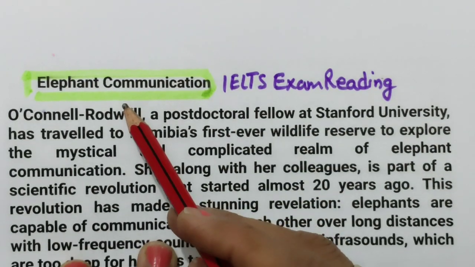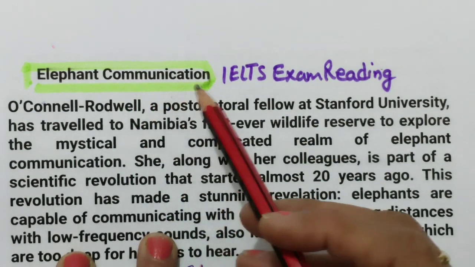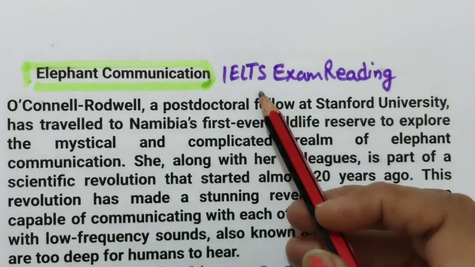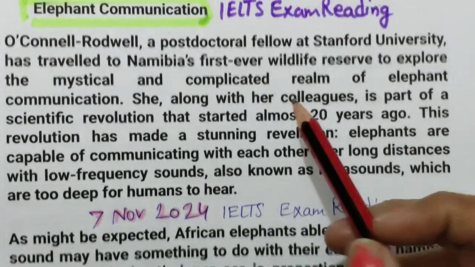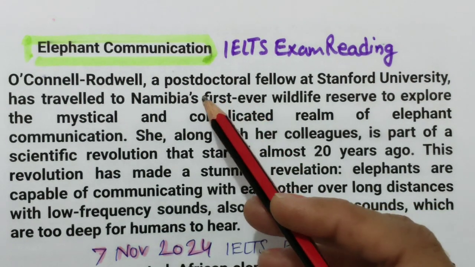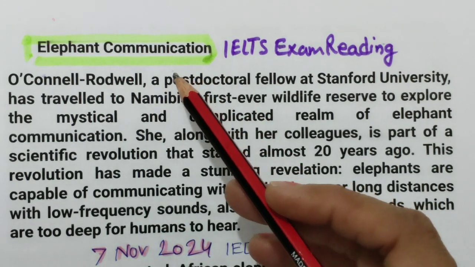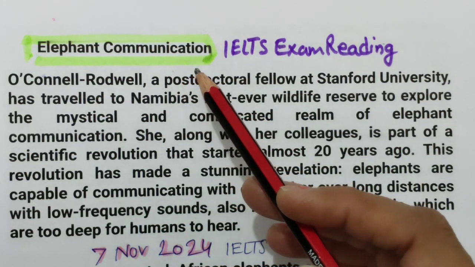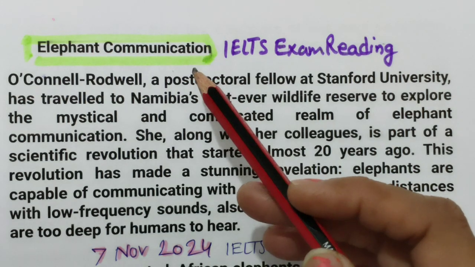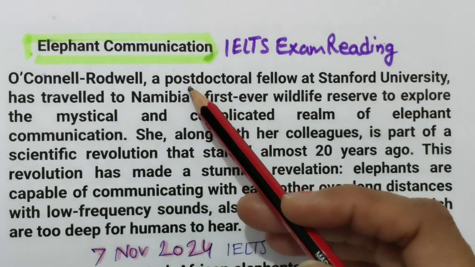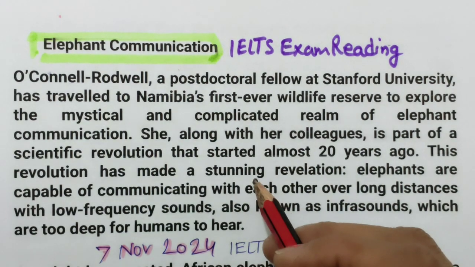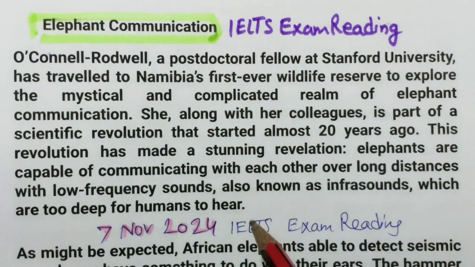So we will be doing this reading passage, Elephant Communication. This was part of the 7th November 2024 IELTS exam reading. That had happened in India, and in Pakistan some different reading was there, and in neighboring countries Bangladesh, Nepal, Sri Lanka, of course the Middle East and others. So without wasting time, let's start this reading.